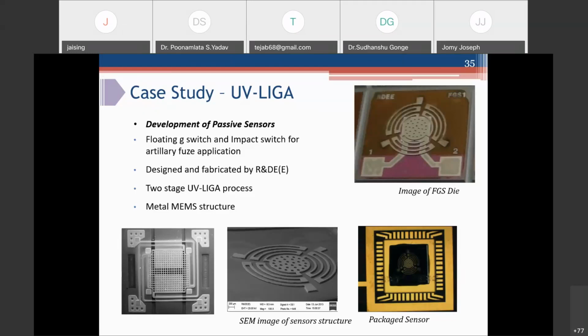This is the proof mass. These are springs, attached to this anchor. And this works in out of plane direction. After exposure to acceleration or spin force, this mass moves downwards and it connects these two pads at the bottom.